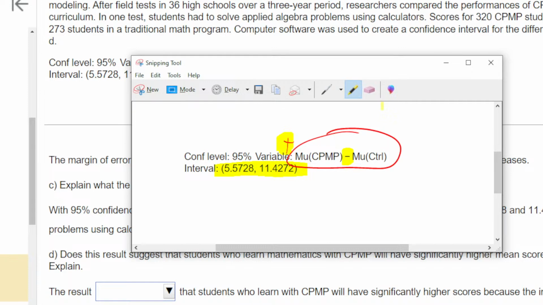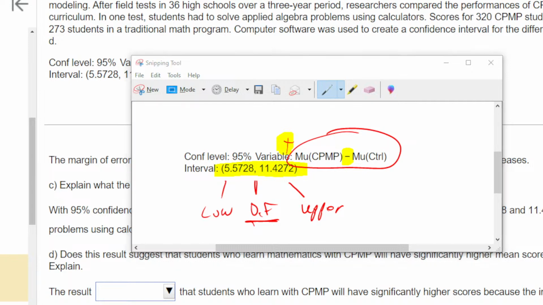This is a really good advanced question. What is your estimate of the difference? Not 6-ish. The estimate of the difference would be the what of the interval?